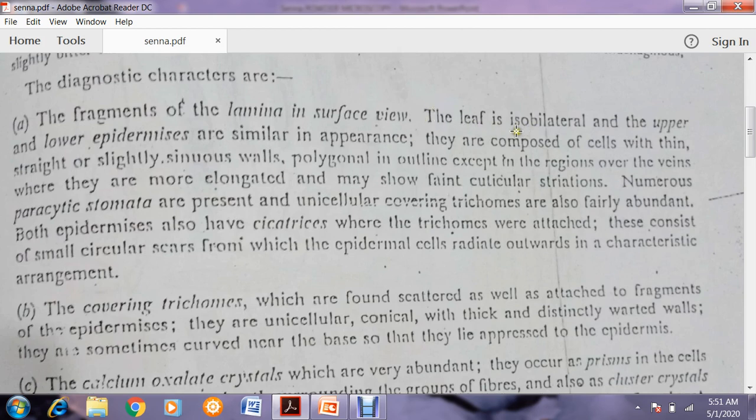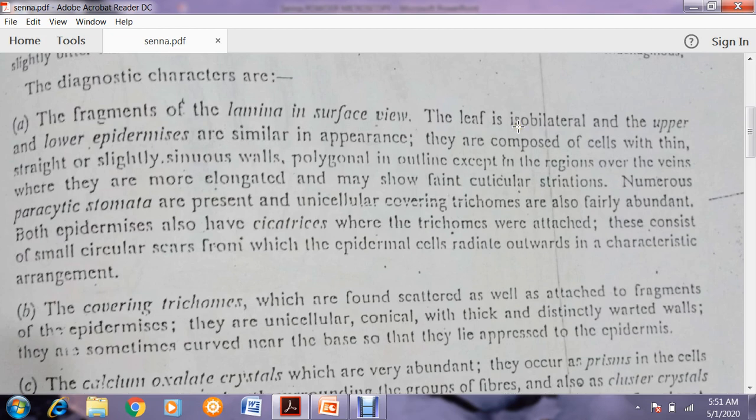So the lamina, what is seen in it? The leaf is isobilateral. Now, what is isobilateral? Isobilateral leaves are those leaves which contain the same number of stomata on both sides.